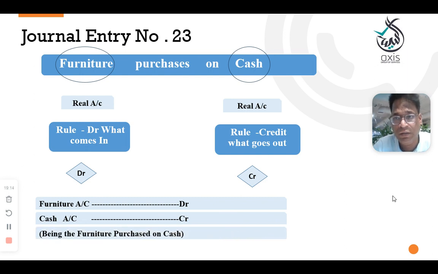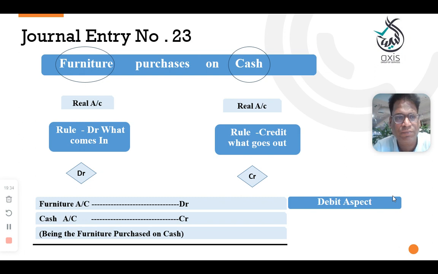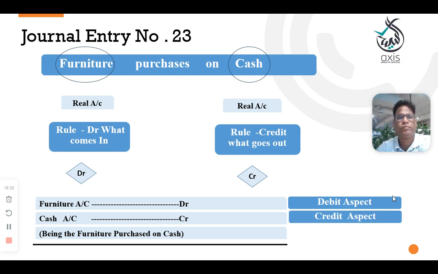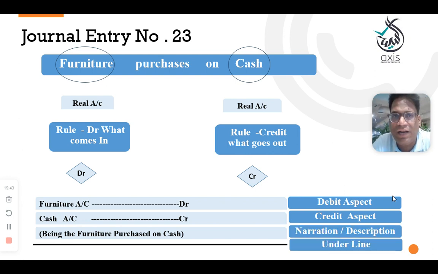You can't use the word purchase because furniture is an asset. That's why when you purchase an asset, we told you to debit the name of the asset. Here, furniture is not goods. Furniture is an asset. For every business, there should be furniture. So furniture account debit aspect, cash is the credit aspect. Here we purchased, furniture is coming in, and cash is going out. Narration and underline. Clear? Any doubts? Please note down.